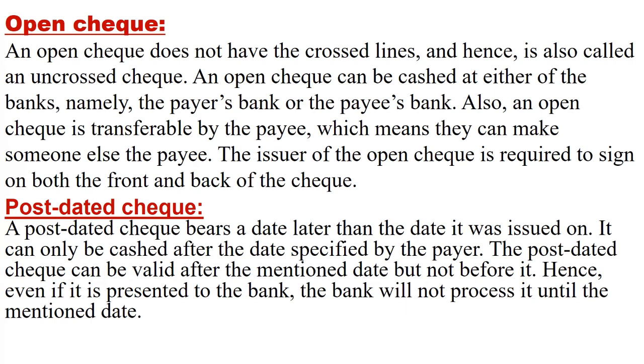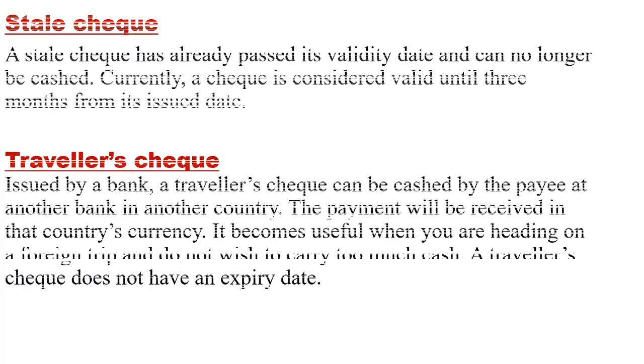Like if the check is issued today, and you go to the banker to encash the check, it won't be encashed because the date mentioned will be the date after 5 days. So after completion of 5 days only, the check can be encashed. The post-dated check is valid for the date after the mentioned date but not before it. Hence, even if it is presented, the bank will not process it until the mentioned date. So after the mentioned date only, the bank will process the check in case of a post-dated check.